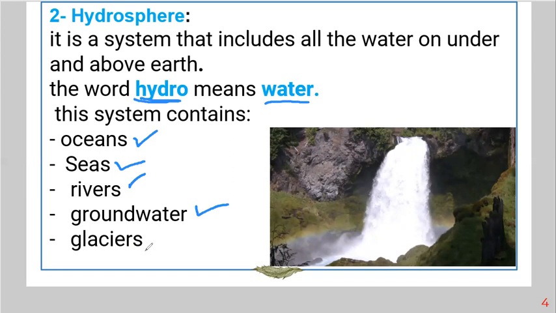Some native speakers pronounce it one way and others another way. Whichever you think is easier for you, just say it. Glaciers. So hydrosphere includes all of these. Okay, any water body is included within the hydrosphere.